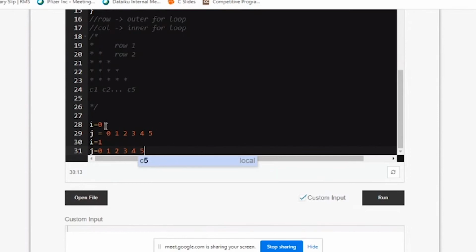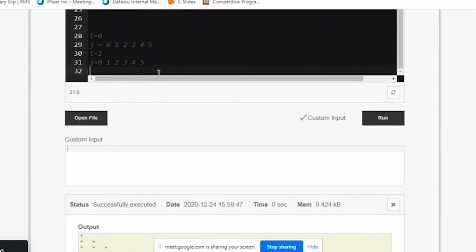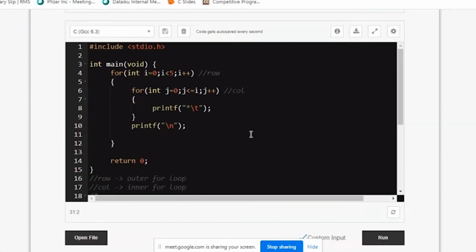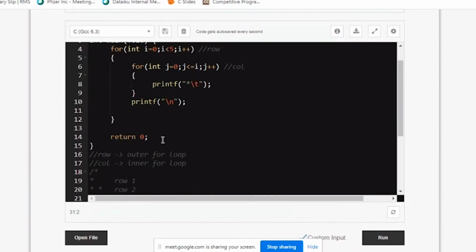This is called tracing. The outer loop will only increment by 1 after the whole inner loop finishes its execution. But it is not necessary that the inner loop executes all 5 times. It depends on the condition you gave. If you see the condition we gave now, we just made it run based on the outer for loop. So now we are getting this pattern.